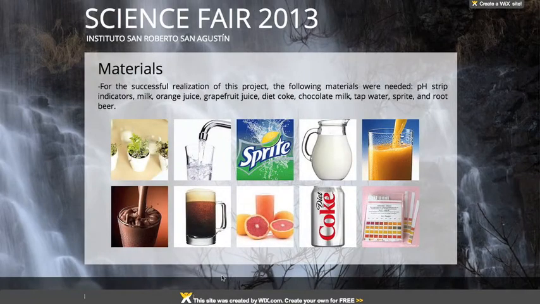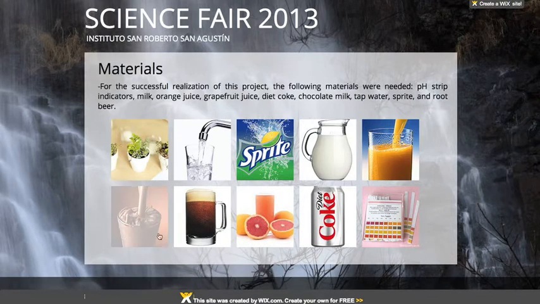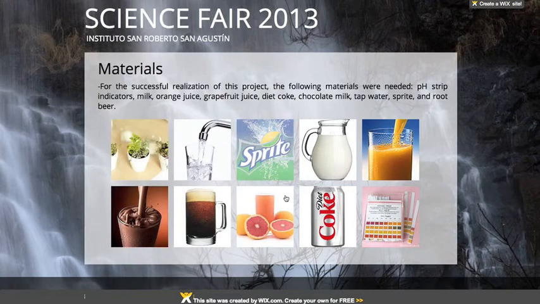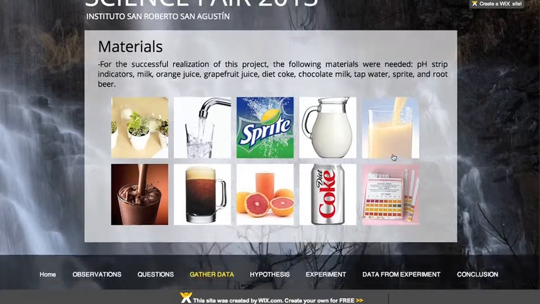For the successful realization of this project, the following materials were needed: pH strip indicators, milk, orange juice, grapefruit juice, Diet Coke, chocolate milk, tap water, Sprite, and root beer. Here are the images of the materials we were using for the project.